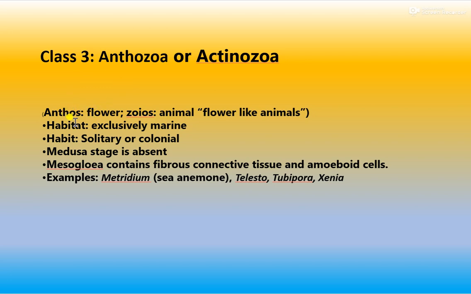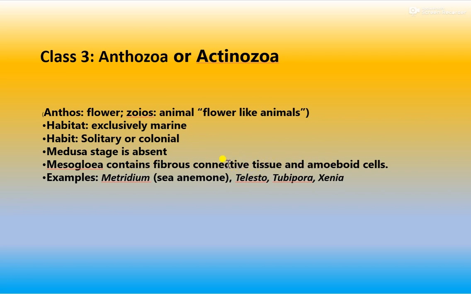Now we see the third class of Coelenterata, Anthozoa or Actinozoa. Anthos means flower and zoon means animal, so it is a flower-like animal. The habitat of Anthozoa is marine, in sea or ocean, that is salty water. They are solitary or colonial. Here the medusa stage is absent.